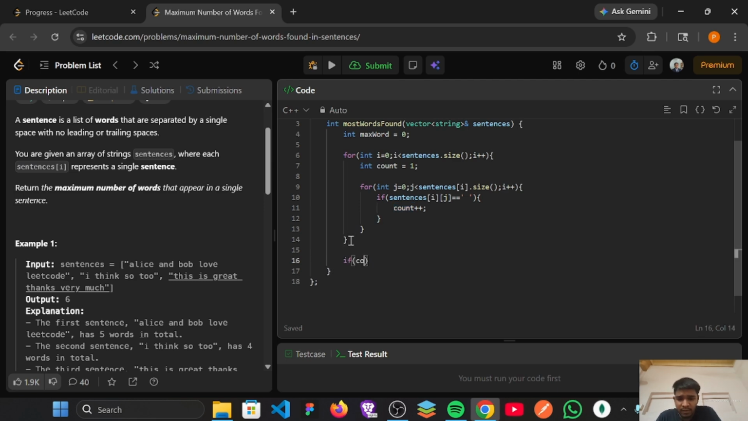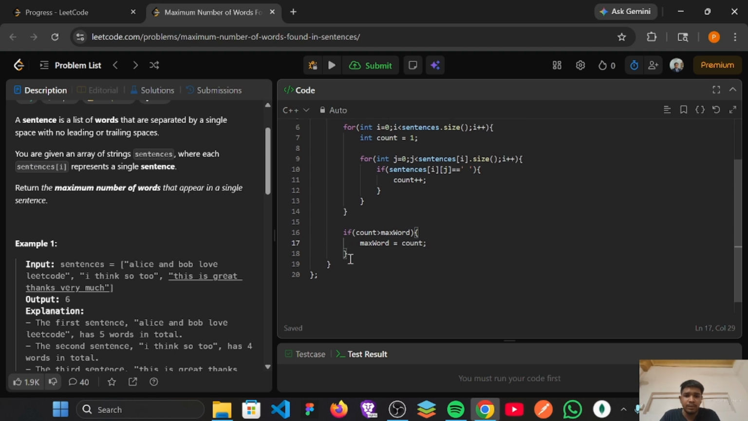After this for loop gets over, if count is greater than maxWord, then maxWord will be count. Simply we are updating maxWord if the current sentence has a larger count. So after this, the maximum count will be stored in maxWord, and after this loop I will simply return maxWord.